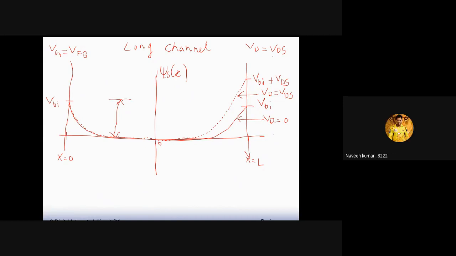Sir, in short channel, why does it move to the right side? Why does it decrease in short channel and why is it not decreased in long channel?